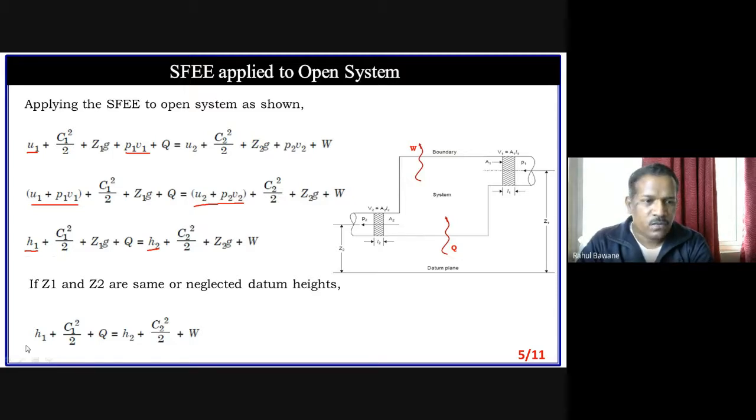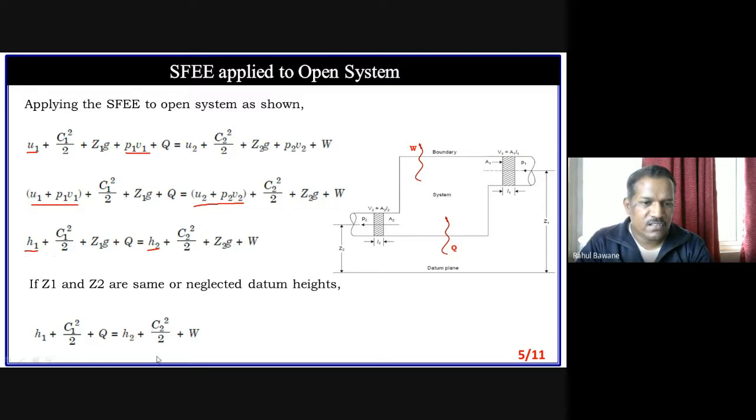In that case, we can simplify this equation to a more simplified version: H1 plus kinetic energy at intake, because there is a lot of velocity, so we have to consider kinetic energy at intake, plus heat supplied is equal to enthalpy, but the kinetic energy at outlet is very, very small, so we can neglect it.